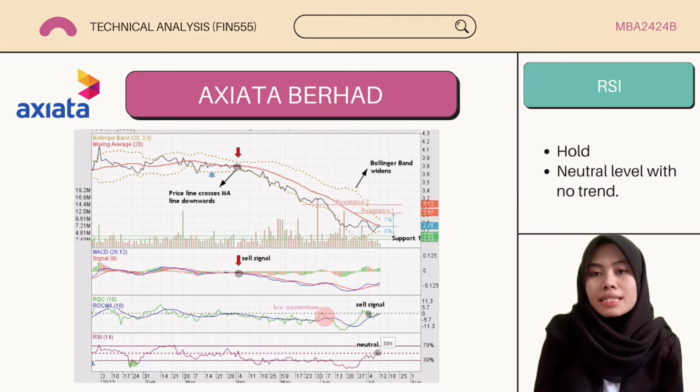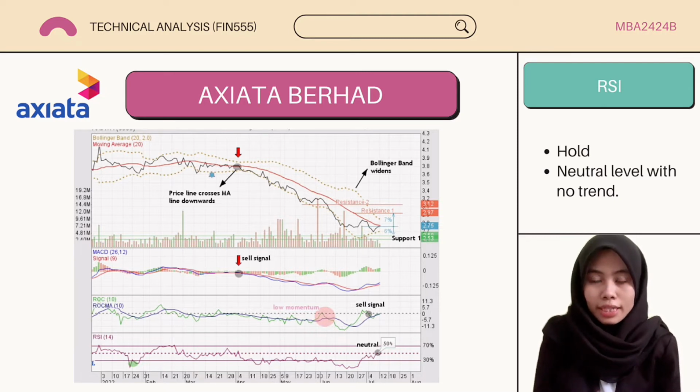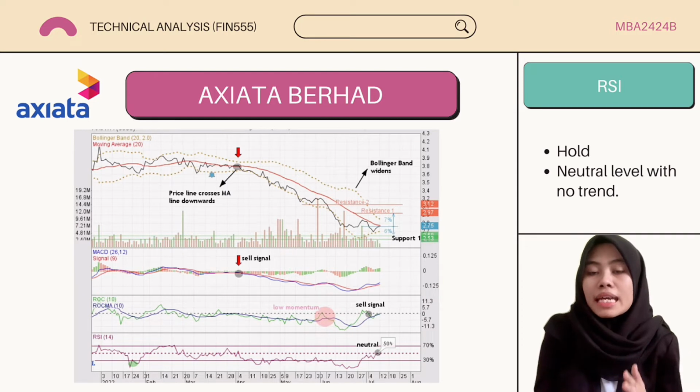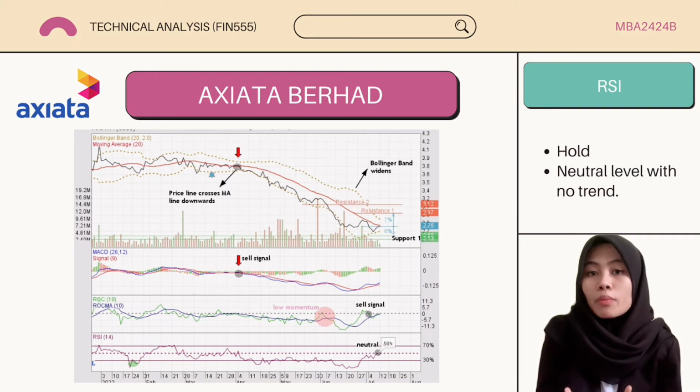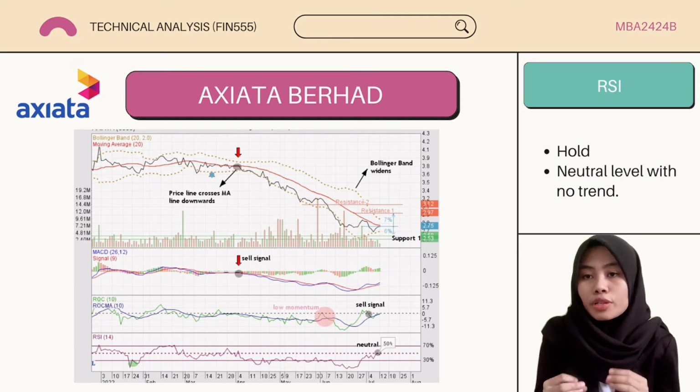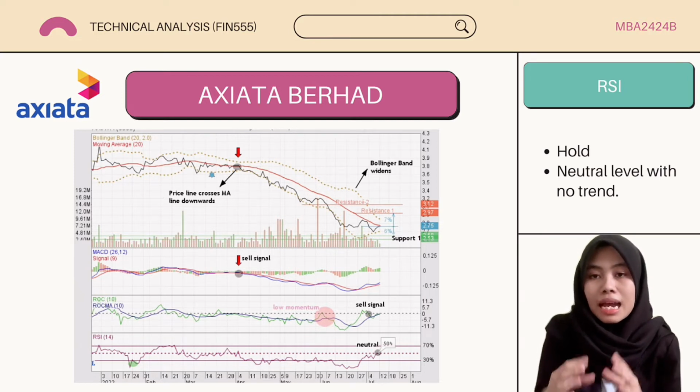In conclusion, sell is the suggested action for this stock. The plan is to wait until the support level of 2.58 cents is reached, then wait for the RSI and Bollinger Band to signal it is okay to proceed. If you are still holding this stock, you should sell it to stop more losses because the momentum is deteriorating and the price is already rather low.